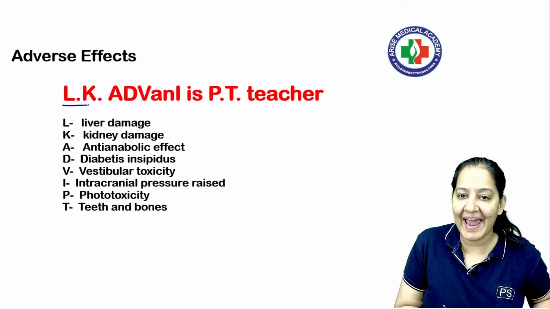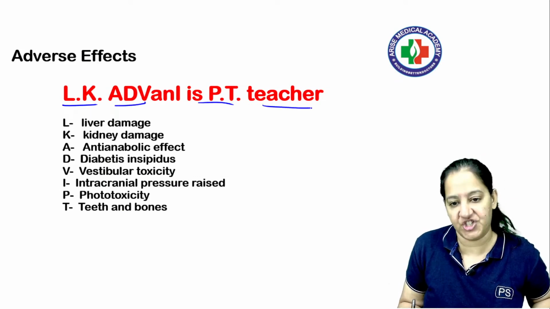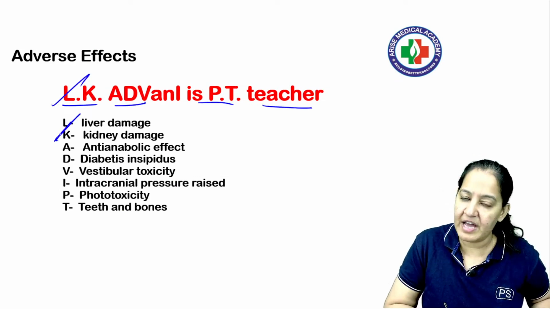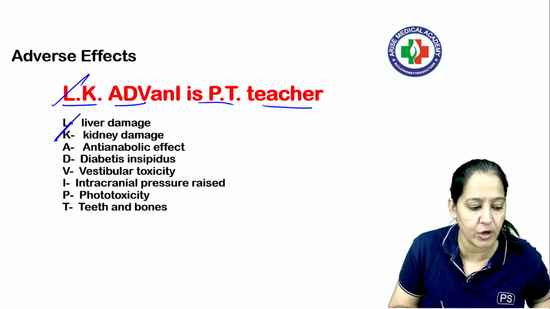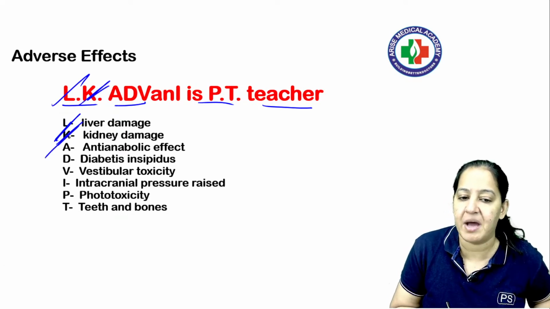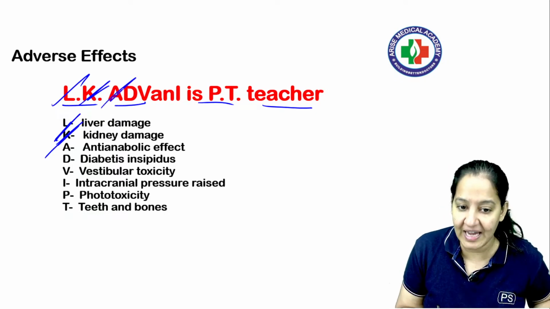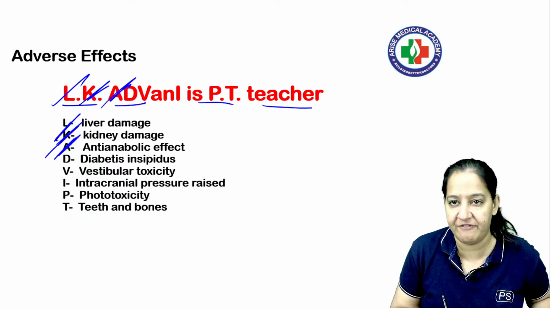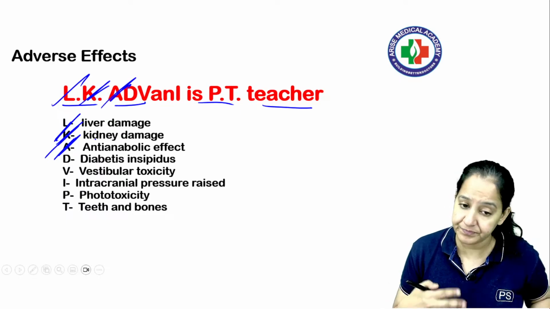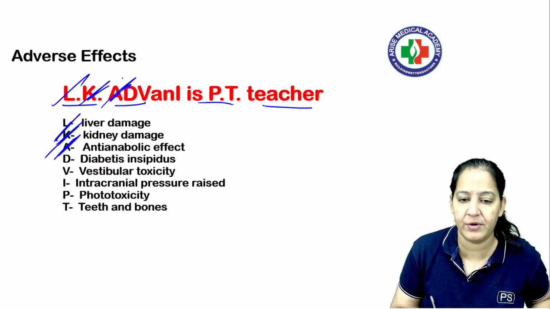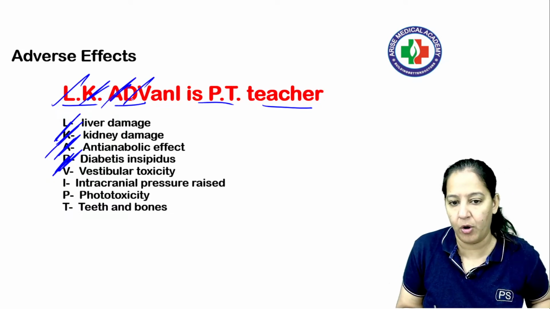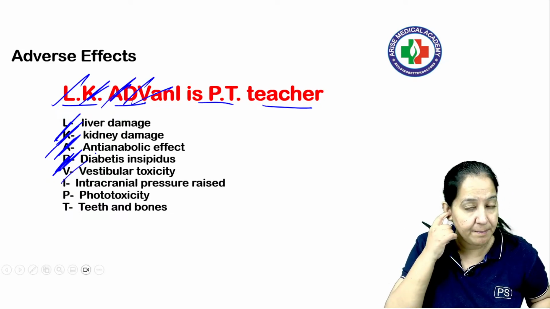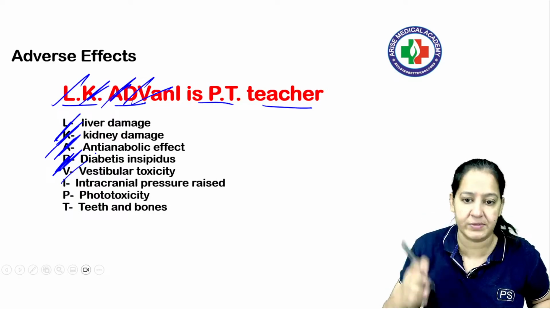Adverse effect mnemonic is PT teacher. L: liver damage. Tetracycline causes liver damage, that's why the patient can have jaundice with prolonged use. K is kidney damage. A is anti-anabolic effect. D is diabetes insipidus, only by demeclocycline, not by all. V is vestibular toxicity. The patient can have vertigo, vestibular toxicity in the ear.